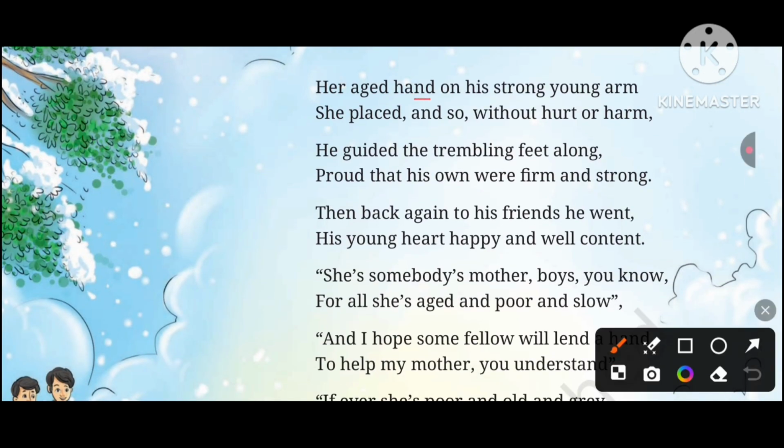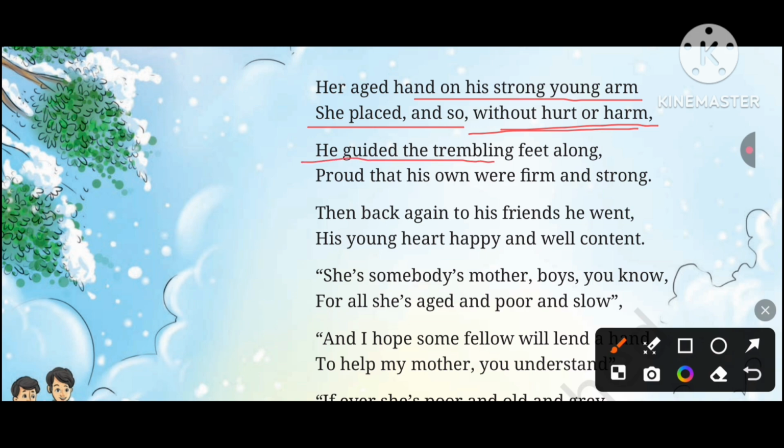Her aged hand on his strong young arm she placed, and so without hurt or harm. So she placed her hand on the young boy's strong arm. So she was safe there. She was without hurt or harm. She was safely crossing the road.